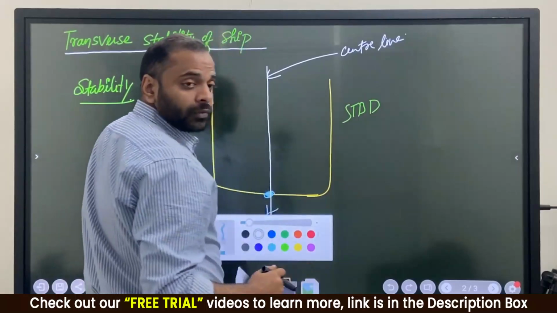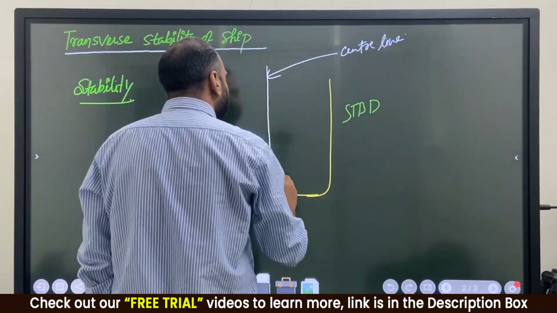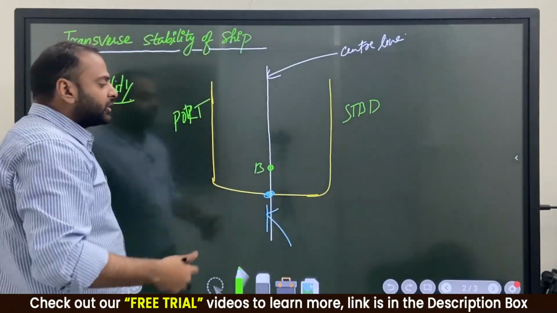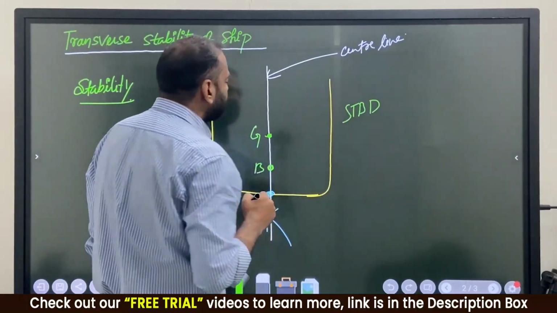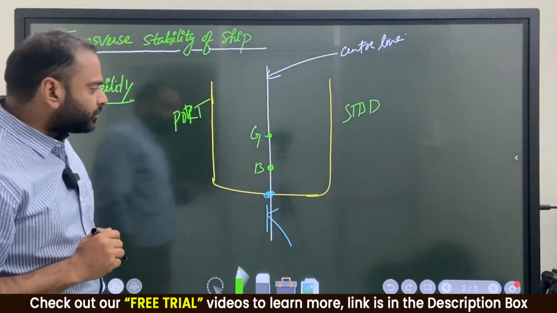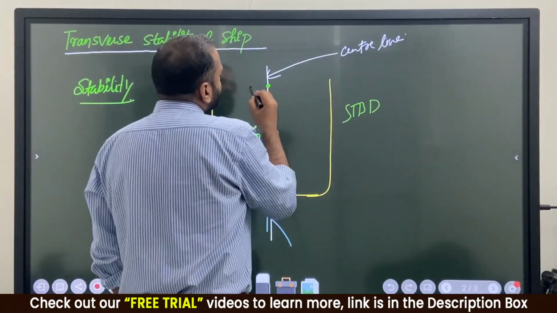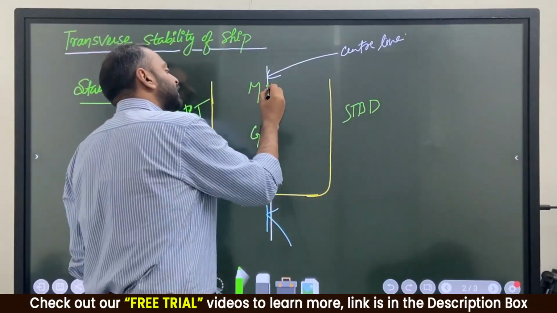Now, next thing is, this point is called B. B is nothing but center of buoyancy. This point is G. G means gravity, center of gravity. And this one is M. M is the metacenter.